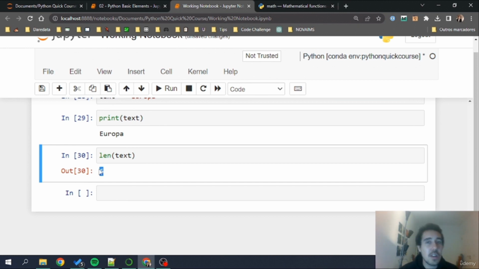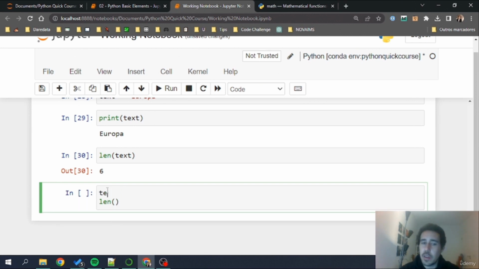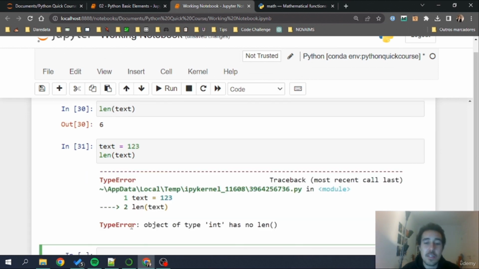Now, one of the things that I would like to tell you is that I can't call len, for example, if I'm going to even call it text, 1, 2, 3. This is not a text because I don't have any quotation marks around this 1, 2, 3. But if I call len on text, I have an error because this object of type integer doesn't have a property named length. There's no concept of length. But now one thing really interesting.